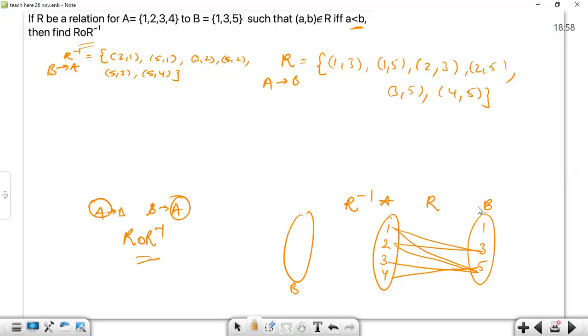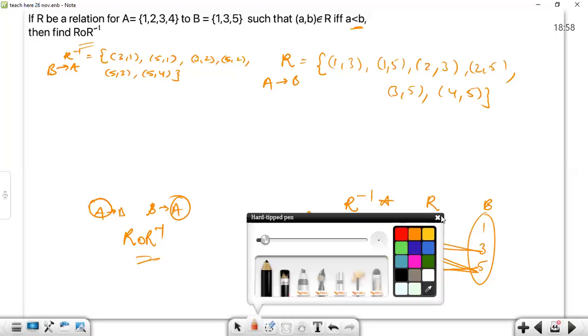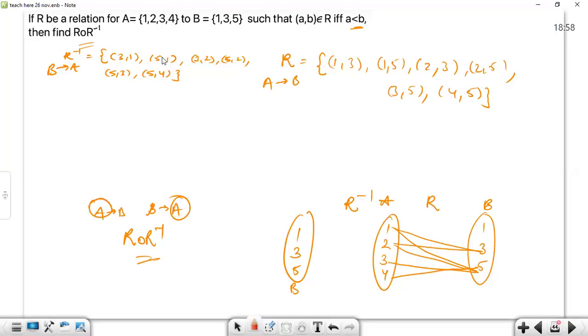So A to B is mapped, and relation R inverse is (3,2). Let's write the B set first. What is the B set? 1, 3, 5. So now let's map: 3 to 1, 5 to 1, 3 to 2, 5 to 2, 5 to 3, 5 to 4.